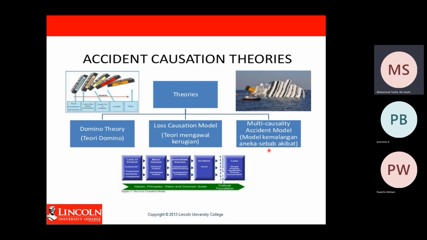Then we have another theory. We call it the loss quotient model. We use this theory to control the losses. We try to prevent any further losses that happen because of the accident, because when one accident happens, it will incur losses after losses. First you lose your business time. You lose money.